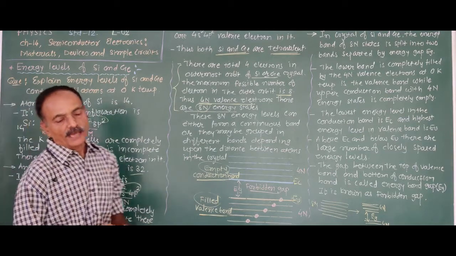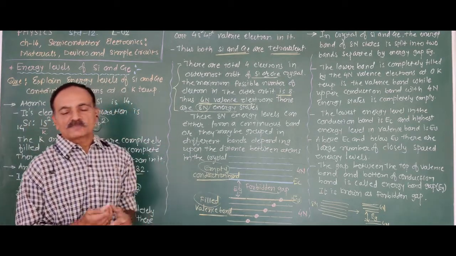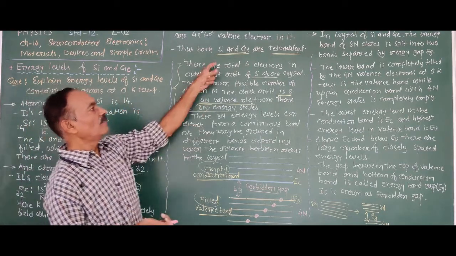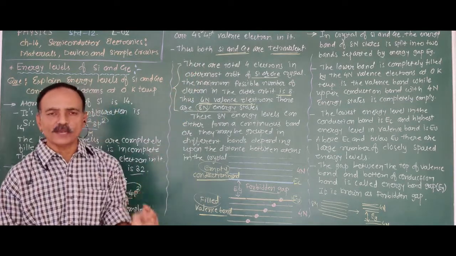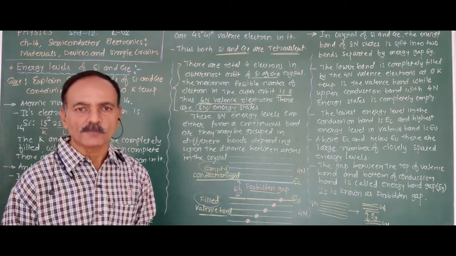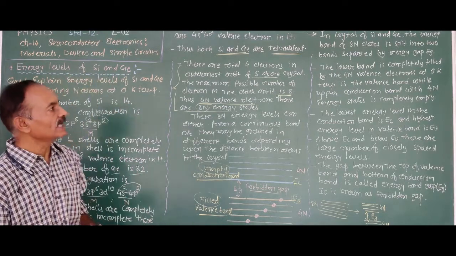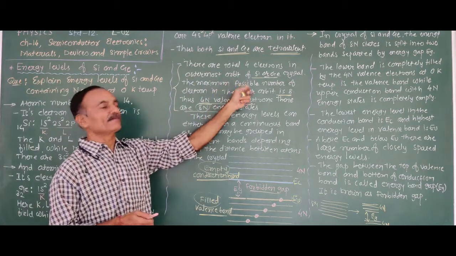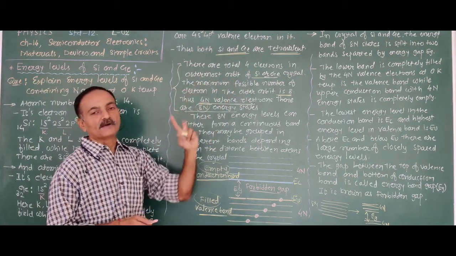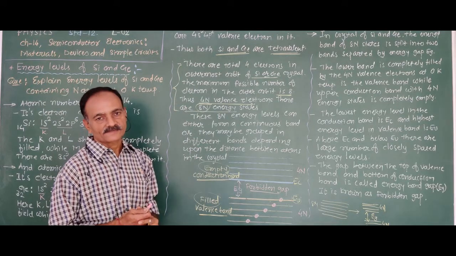Now, each atom of silicon and germanium has 4 valence electrons in the outermost orbit. The maximum possible number of electrons in the outermost orbit is 8.